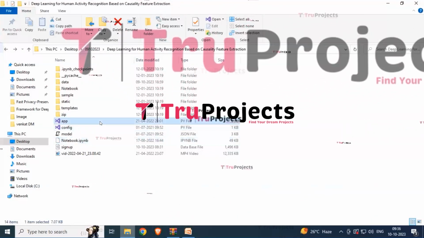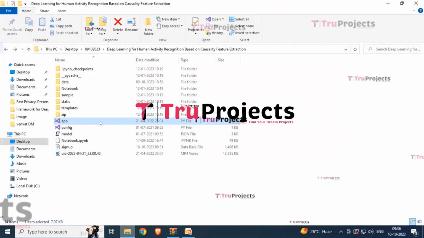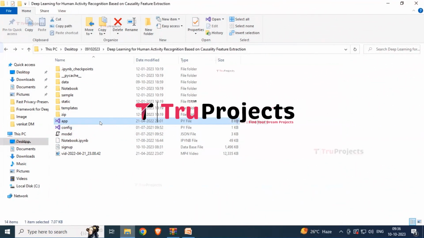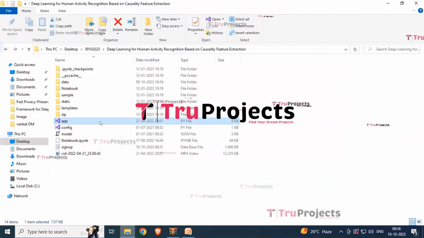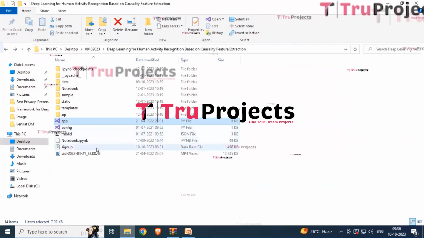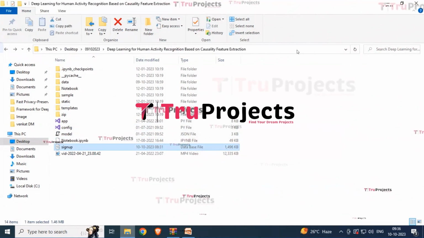Next, here we have the app.py file, which likely contains the information related to the back-end logic. It could include code written in Python that handles server-side operations such as processing user requests, interacting with the database, and generating dynamic content to be rendered in the HTML templates. Next, here we have signup.db. This file appears to be the database file which is used to store the information. So now just copy the path from here.